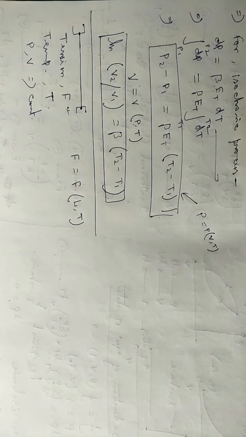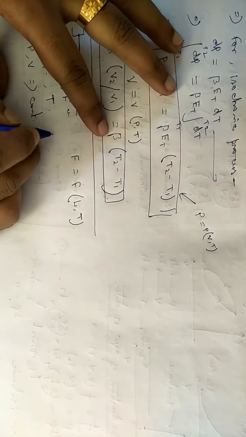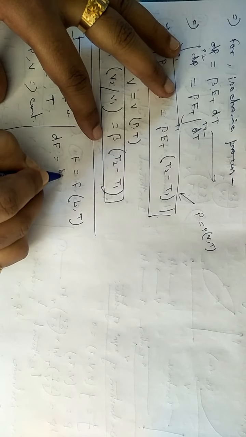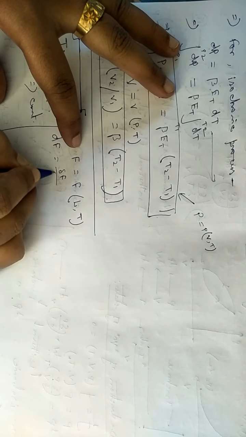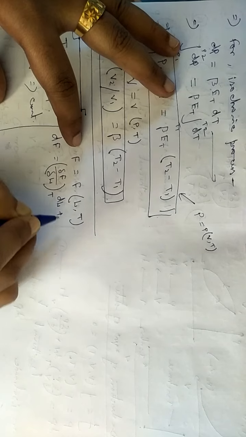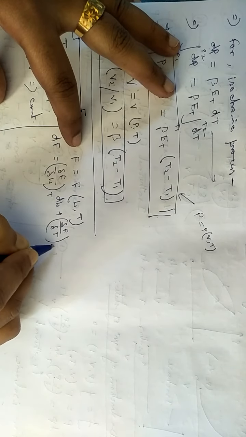You have already learned the temperature coefficient of length, that is with temperature the length of the metal or anything can increase or decrease. When temperature is increasing, the length will increase. When temperature is decreasing, the length will decrease. So proceeding the same way, let me first write the value of dF. dF can be written as, as I told, del F del L at constant T dL plus del F del T at constant L dT.